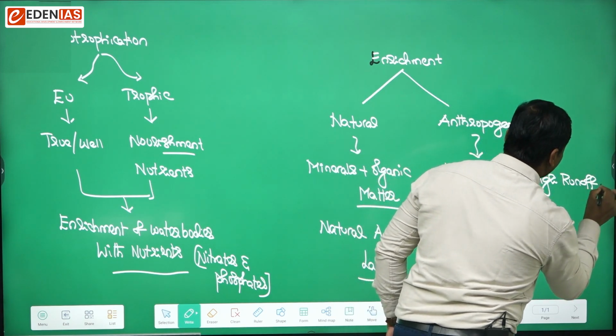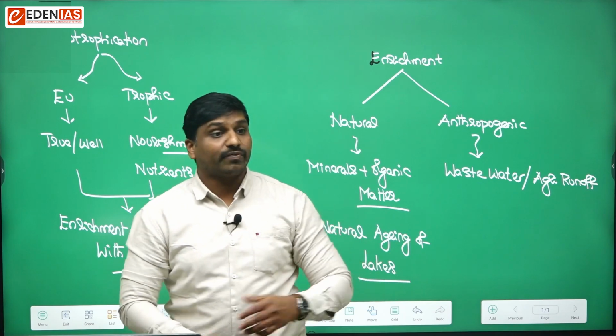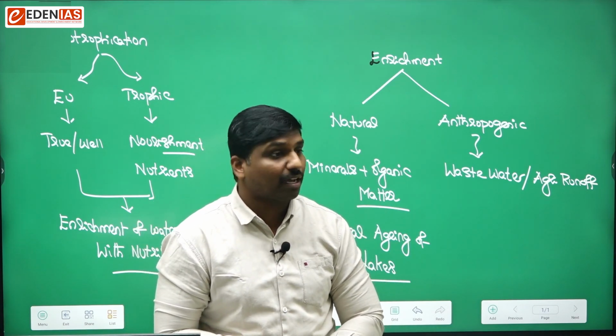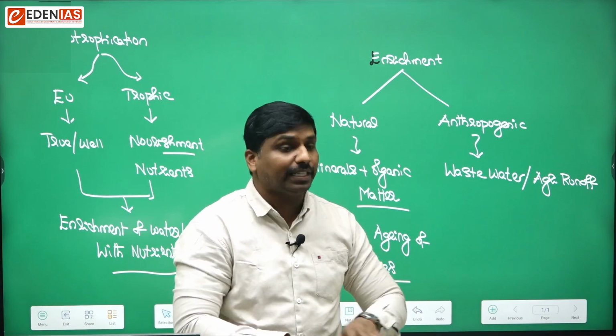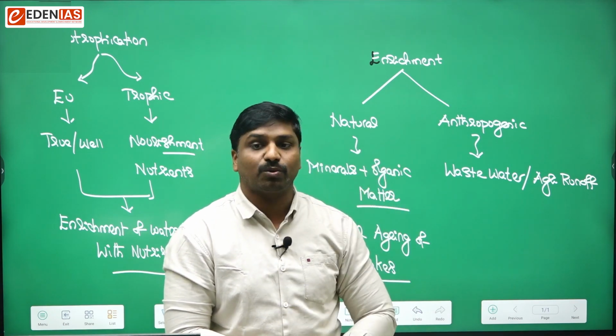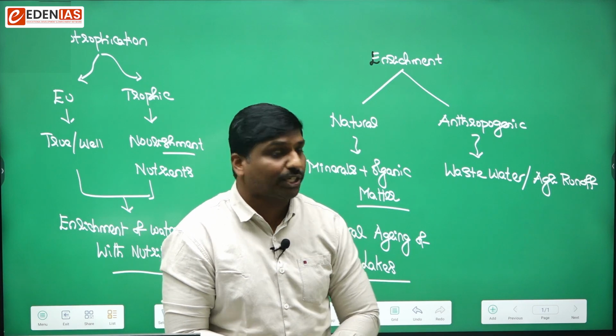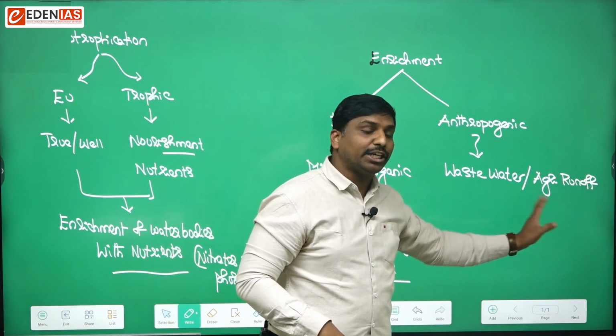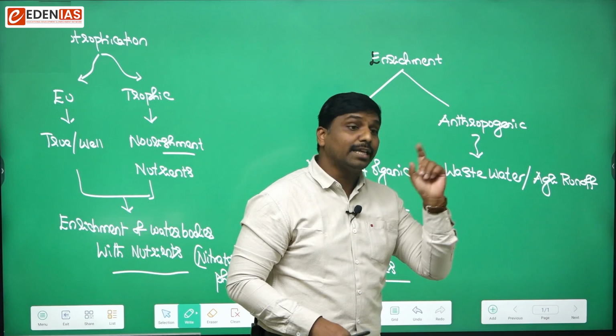So in agricultural runoff, what will we do? We will use various chemicals like pesticides, herbicides, insecticides, and all those things, which include nitrates and phosphates. So one of the chief anthropogenic sources, or man-made causes, for eutrophication is the flow of agricultural runoff into water bodies. So this is the single most important source.